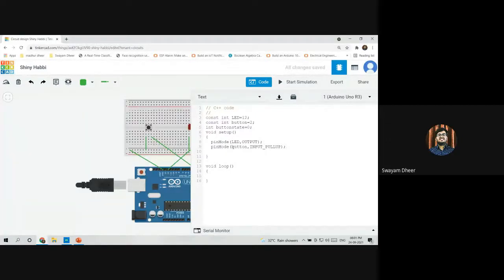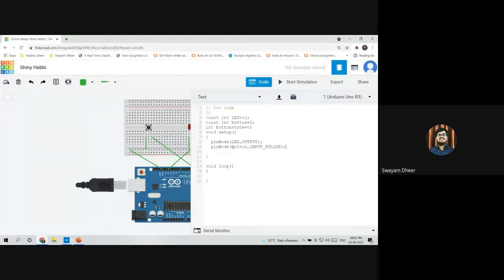Please repeat. So what does input pull up do? For example, what does the input function do? If the button is pressed, that means the button is high, and the LED is on. If the button is not pressed, the output is low and the LED is off. But what does input pull up do? It just inverts the function. So when the button is pressed, the button state variable will get the value low, and hence the LED will be high.